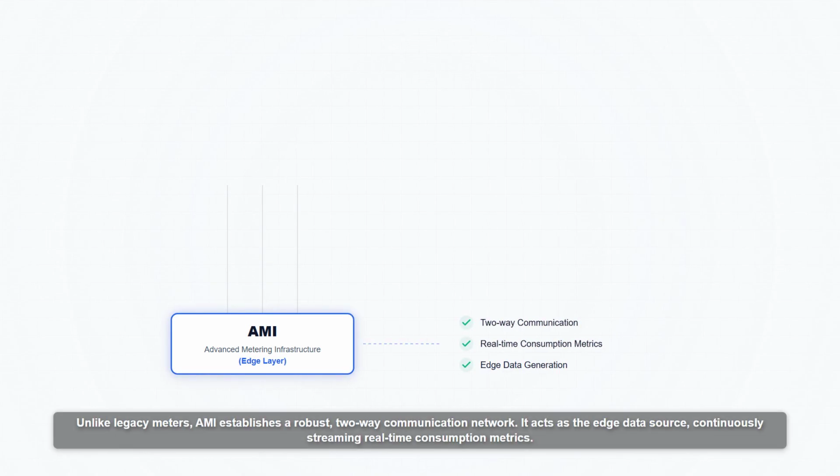To understand the modern digital grid, we must start at its foundation, the edge layer, where power meets the consumer. This is the domain of Advanced Metering Infrastructure, or AMI. Unlike legacy meters, AMI establishes a robust two-way communication network. It acts as the edge data source, continuously streaming real-time consumption metrics.